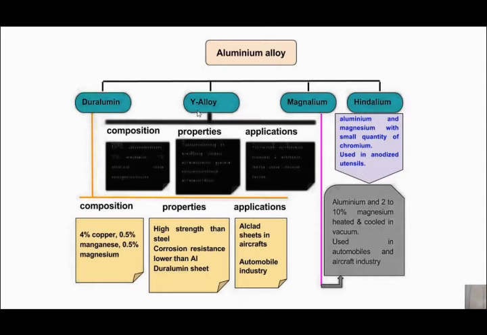Here you can see another alloy, which is Y alloy. Y alloy has 93% aluminium and 2% copper, 1% nickel and magnesium. Again these are used in aircraft cylinder heads and pistons in aircraft engines. So these are also high strength alloys having good mechanical properties. Okay, and they are heat treated by quenching in boiling water.